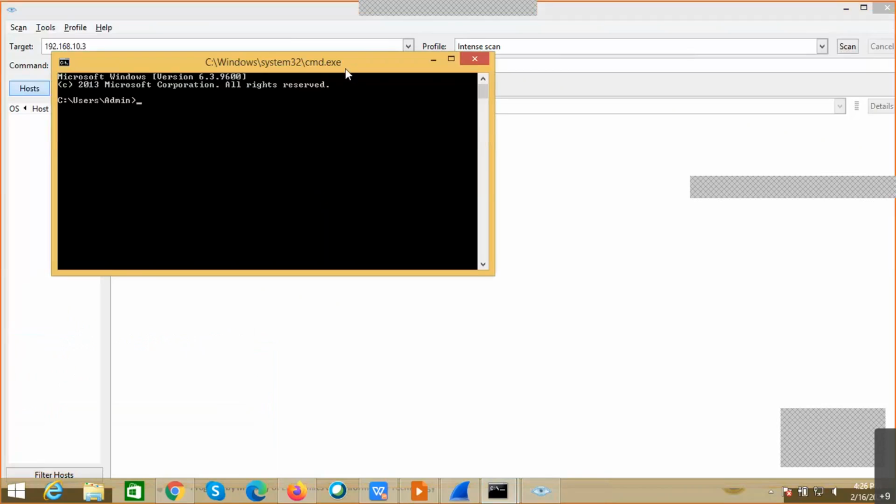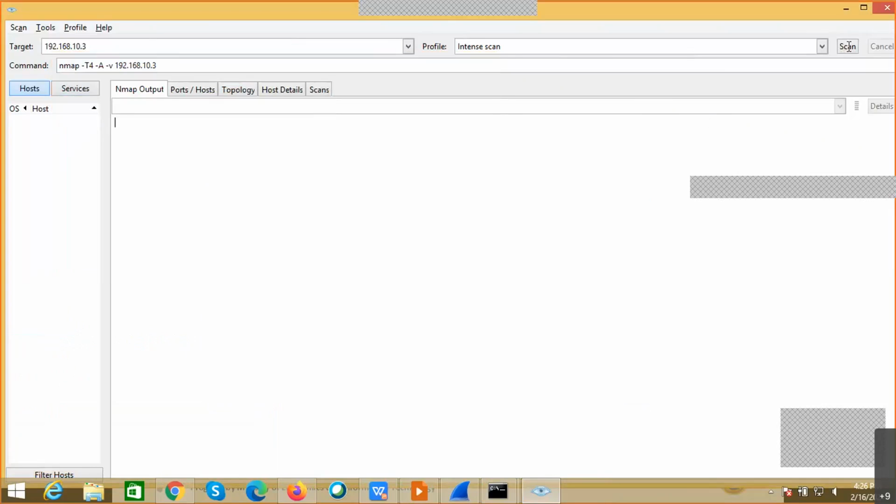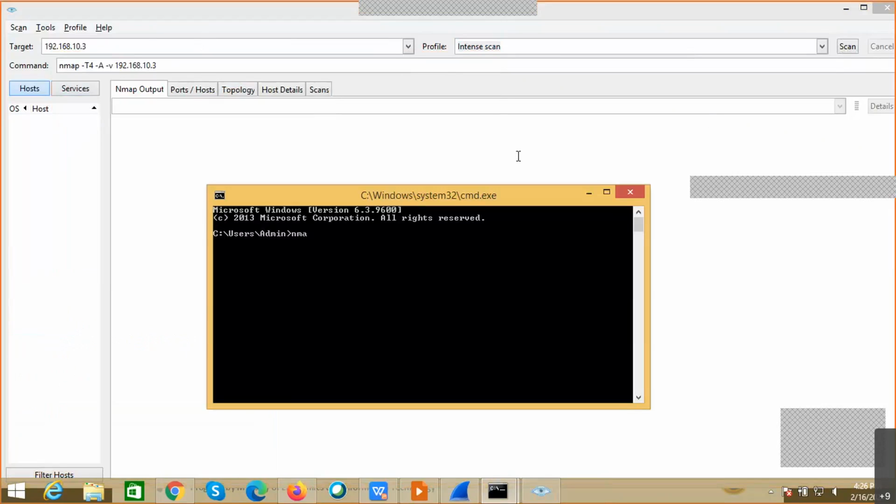Okay, I think it is taking some time to run. Or else I'll also run this Nmap command line tool, the same kind of tool. I'll give nmap space 192.168.10.3.